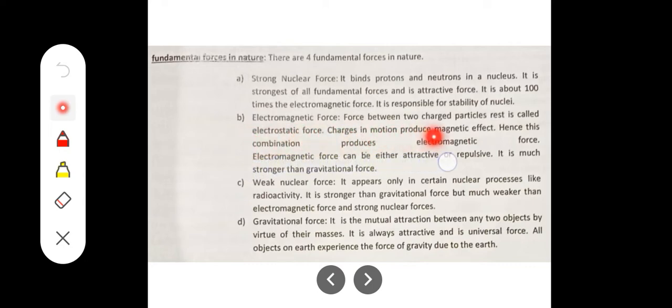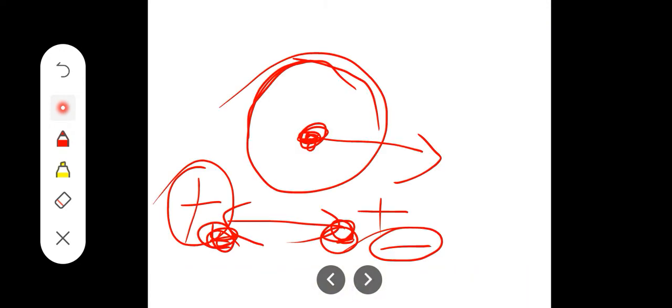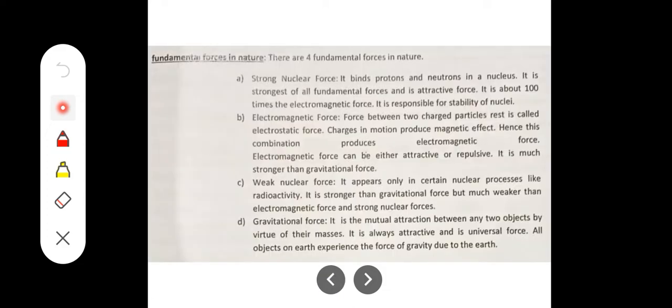Charges in motion produce a magnetic effect. Hence, this combination produces electromagnetic force. What you have to understand is, if these two charges are at rest, there will be an electric force between them. It may be attraction or repulsion depending upon the charge, as I mentioned. And if these charged particles are moving, then there will be a magnetic force also. So combining these two, we say electromagnetic force.